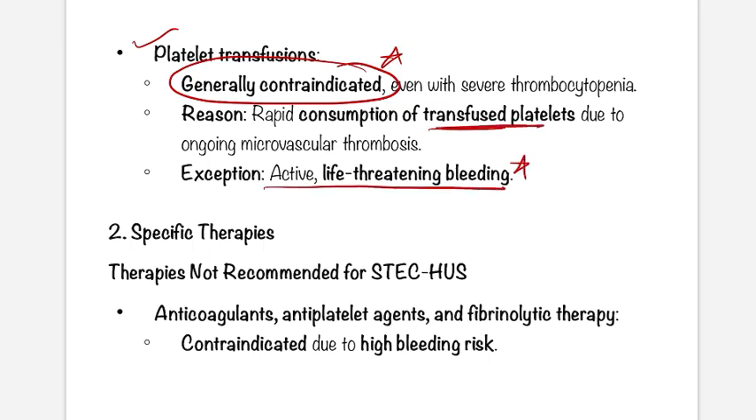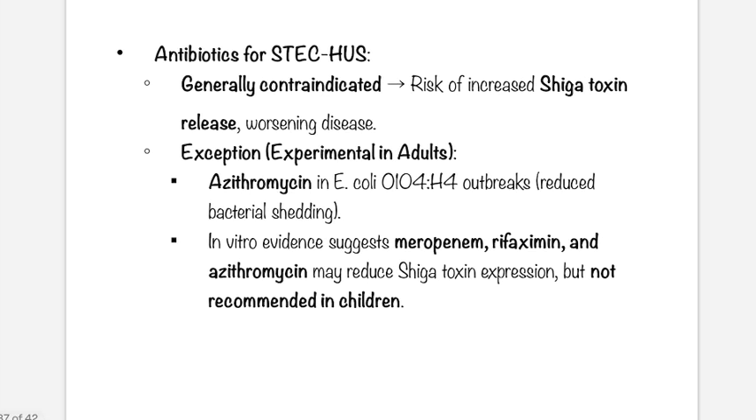Are there any specific therapies for HUS? Specific therapies are not recommended as such. Just remember, anticoagulant, antiplatelet, and fibrinolytic therapy are contraindicated due to high bleeding risk. This is very important. Antibiotics in the case of typical HUS are generally contraindicated. Just mark this statement, and this is important for your practice also.